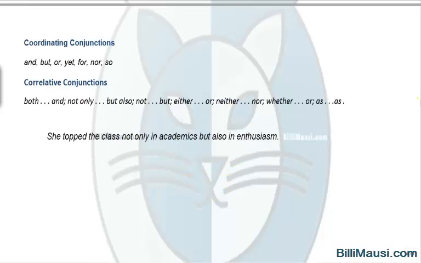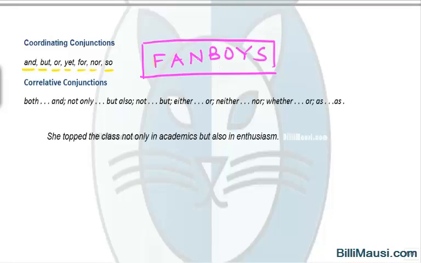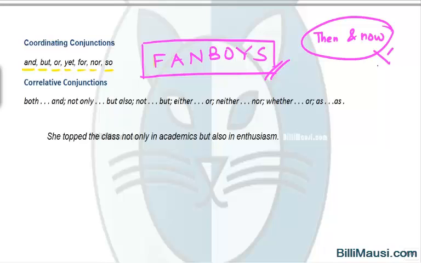The most common one is coordinating conjunction. The coordinating conjunctions are and, but, or, yet, for, nor, so. In order to remember, you can just remember this acronym which is called FANBOYS. It is a short form for for, and, nor, but, or, yet, so. That's easy to remember. You can also note that all coordinating conjunctions have fewer than 4 letters. You can also make a note that then and now are not coordinating conjunctions.